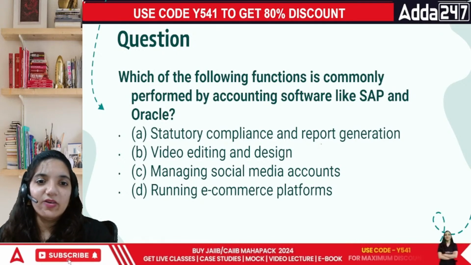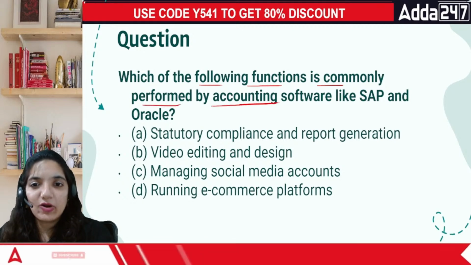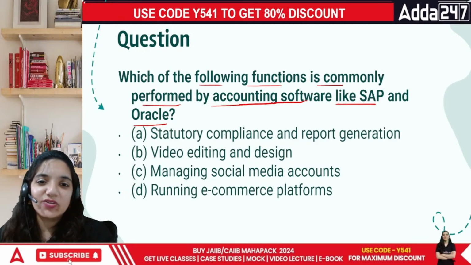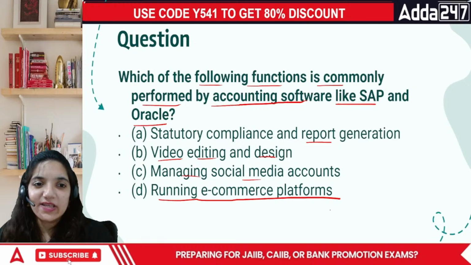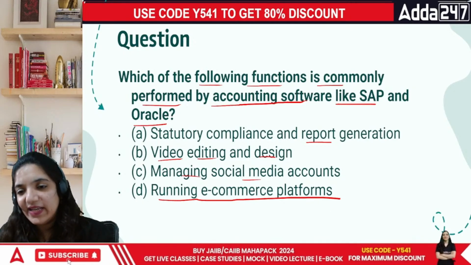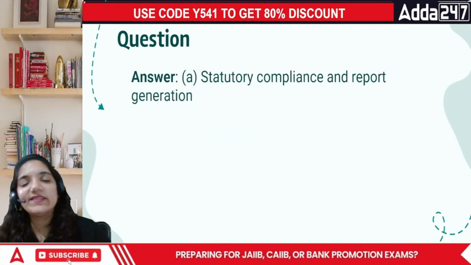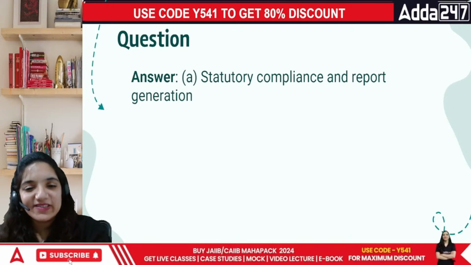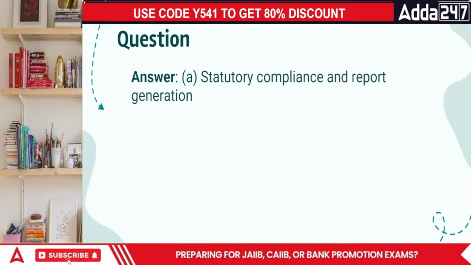Next question, everyone. Which of the following functions is commonly performed by accounting software like SAP and Oracle? Statutory compliance and report generation, video editing and design, managing the social media accounts, or running e-commerce platforms. SAP and Oracle are basically international level accounting softwares which are used. This is used for statutory compliance and report generation. It's a part of CBS there. This is a question from CBS. Okay, everyone, next question.